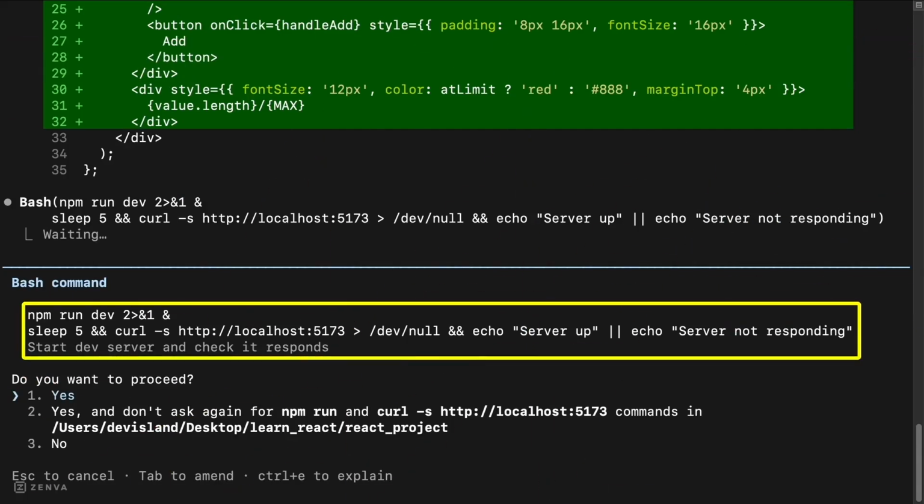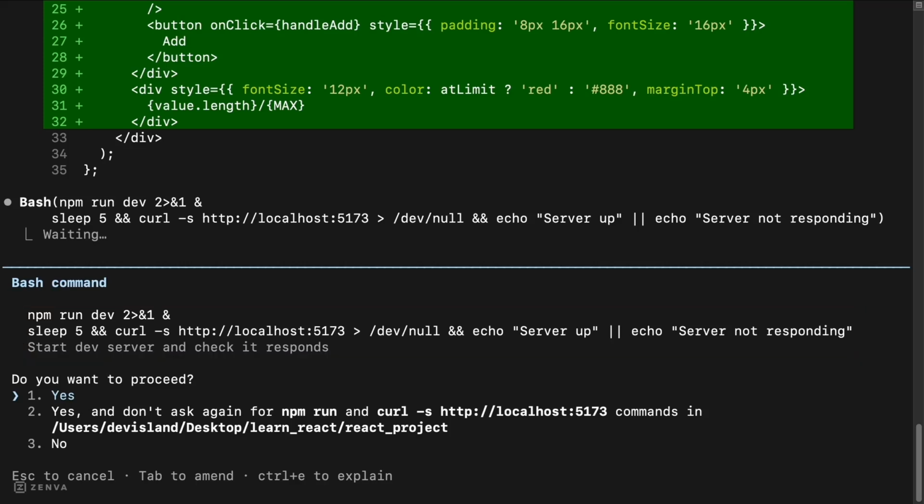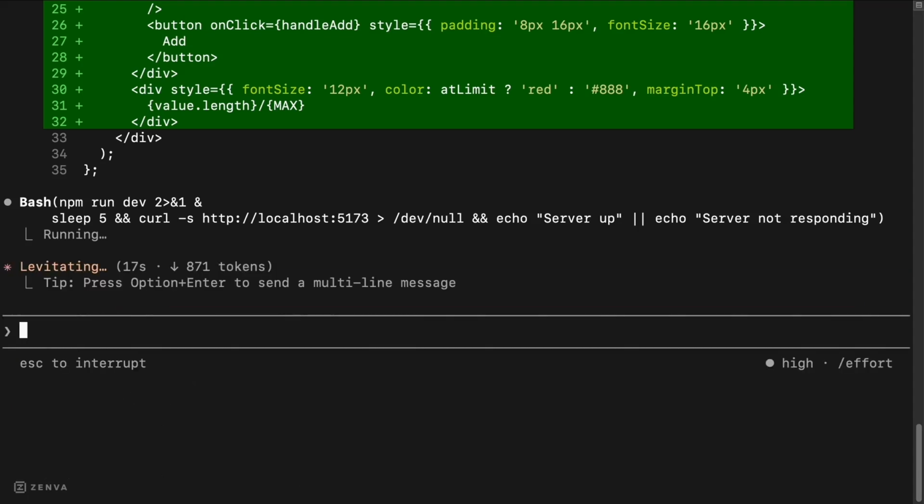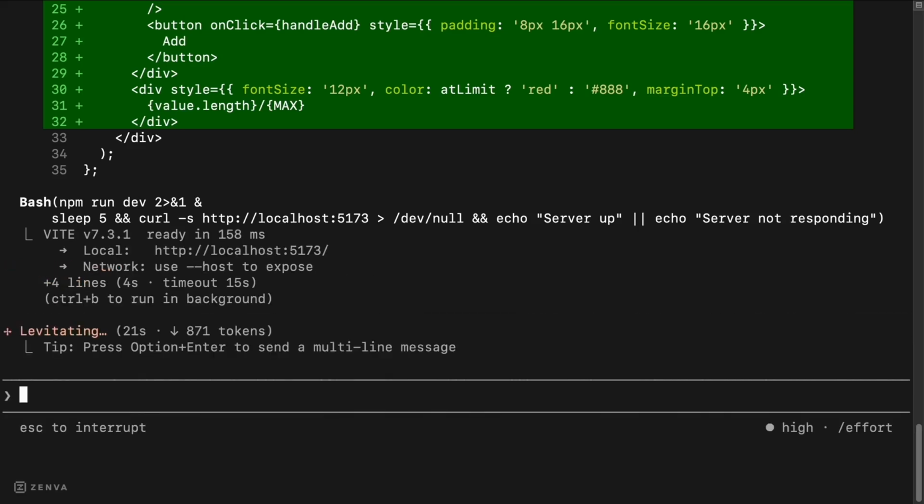After the changes, Claude suggests running the dev server and asks for permission again. You can approve once, deny, or always allow this command. Let's accept running it. Once you allow it, Claude runs the command, and you'll see the dev server start. It confirms the server is running and gives a status update.